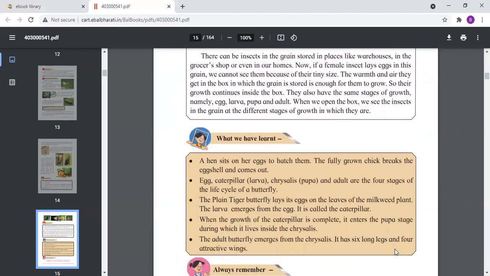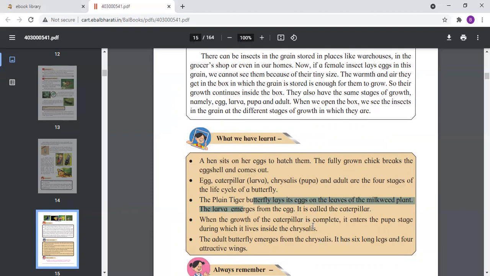From this lesson, we have learned that a hen sits on her eggs to hatch them. The fully grown chick breaks the eggshell and comes out. Egg, caterpillar, that is larva, chrysalis, and adult are the 4 stages of the life cycle of a butterfly. The plain tiger butterfly lays its eggs on the leaves of the milkweed plant. The caterpillar emerges from the egg. It is called the caterpillar.